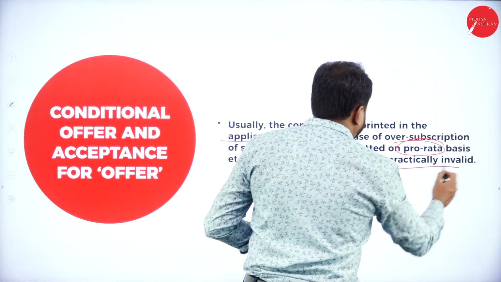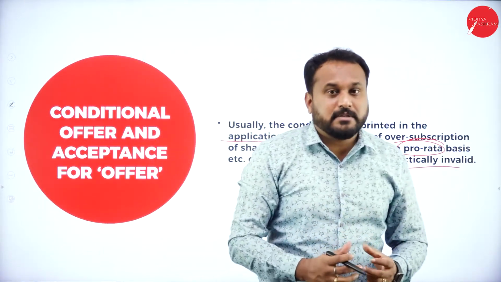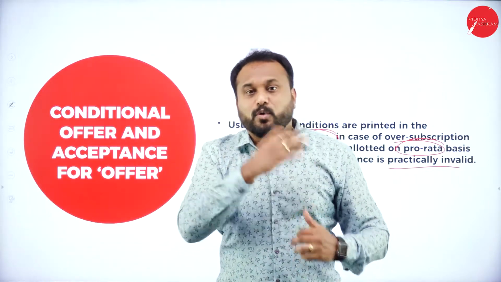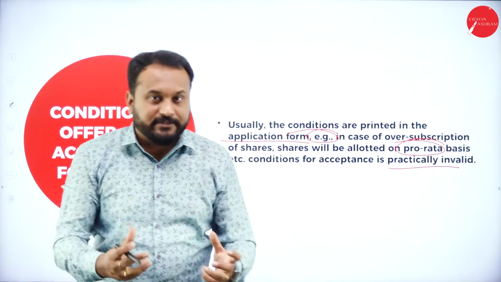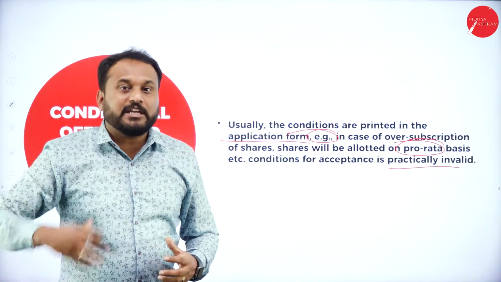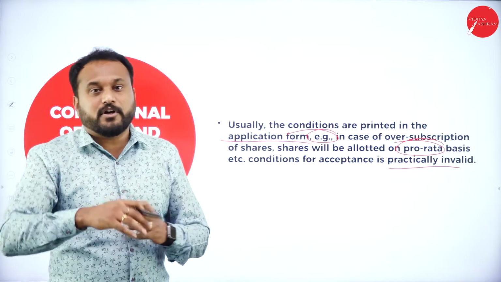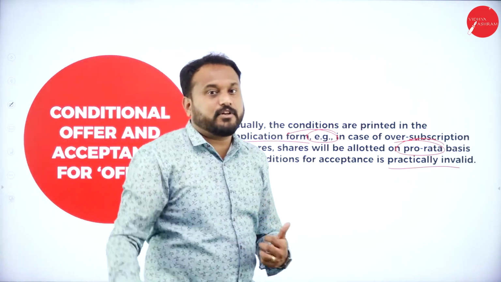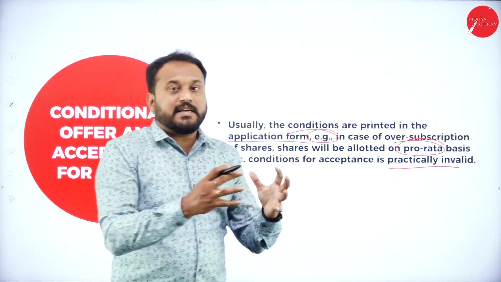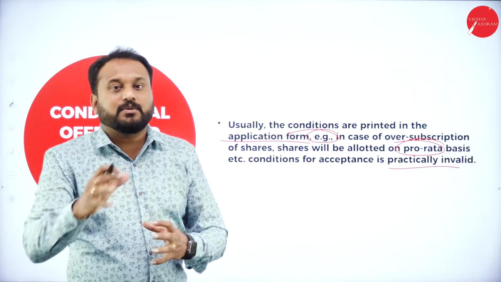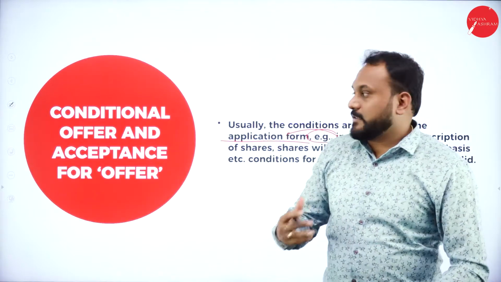Now, when you go with it, sometimes shares will be allotted and many people will come, so oversubscription is there. Only that much of the shares is what you are supposed to give. If there are too many shareholders, we can't have that many shares, isn't it? Some would have applied for 100, some for 10, some for 1 lakh shares, some for 50,000 shares. Only as many shares as are available can be given. So the allotment will be on the basis of pro rata, that is, proportional.